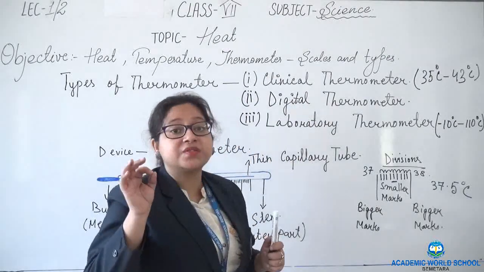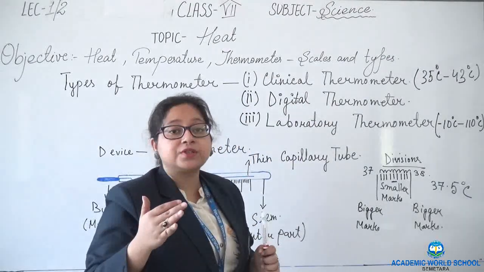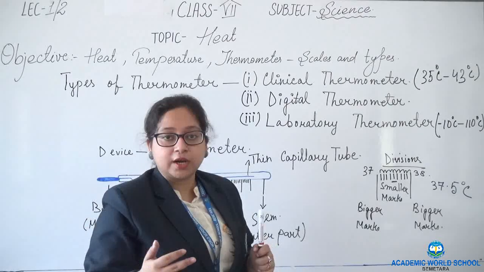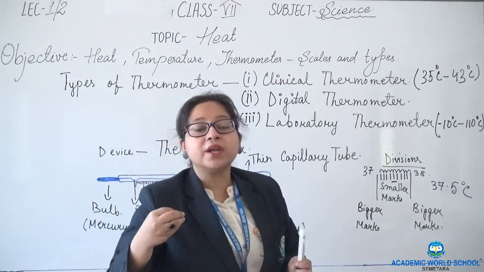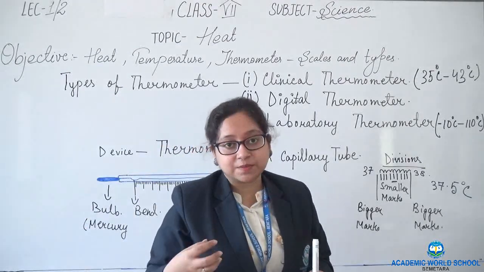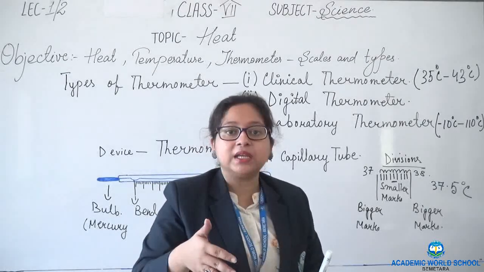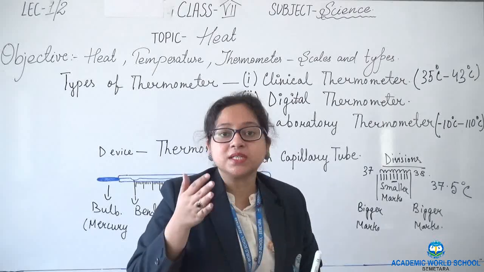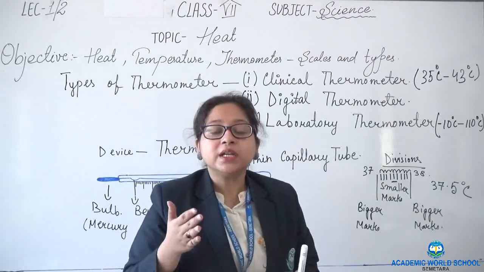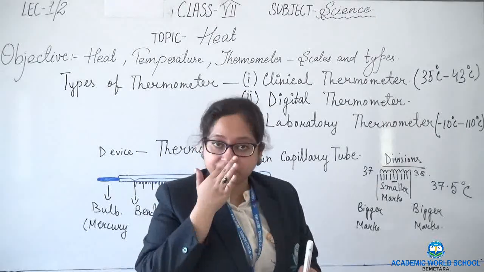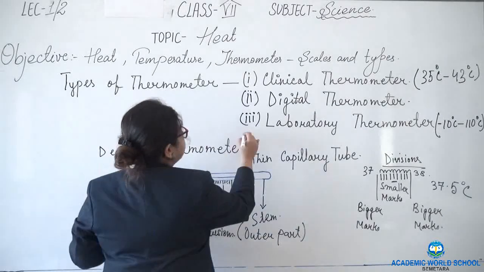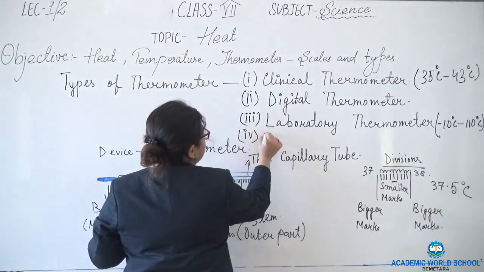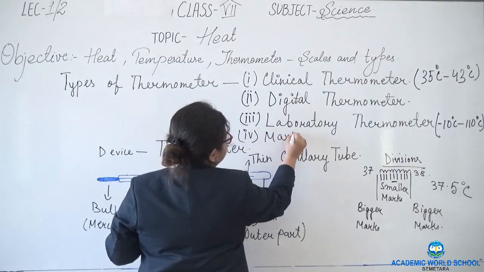Laboratory thermometer is very sensitive. The temperature can very quickly rise or fall down. So we do not bring out the laboratory thermometer from the substance that we are measuring. We keep it inside it and we get closer to the substance and we measure the temperature keeping it vertically straight.